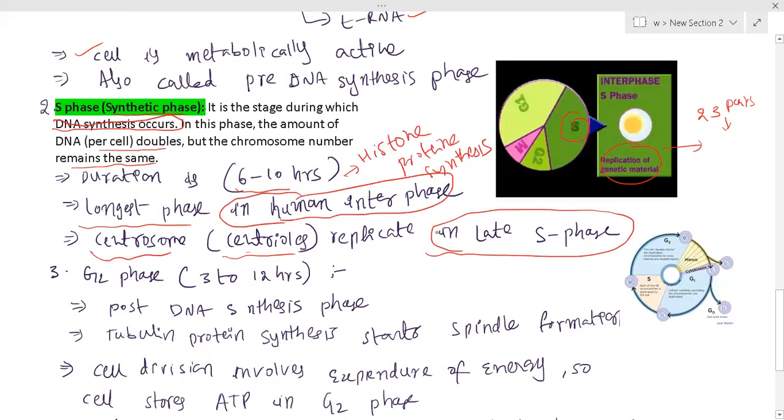First of all, in S phase, what is going to happen here? DNA replication takes place, and it is the longest phase in the human interphase, and centrosome duplication and histone protein synthesis take place.